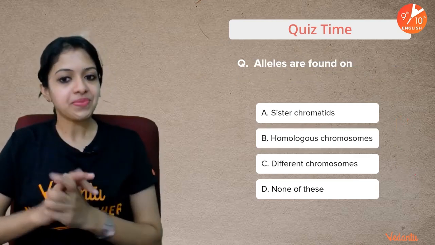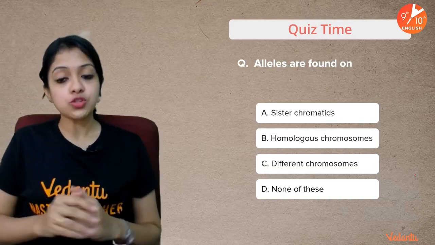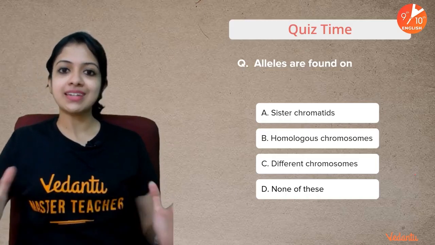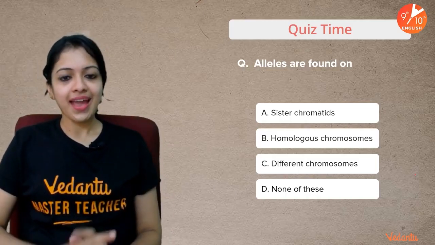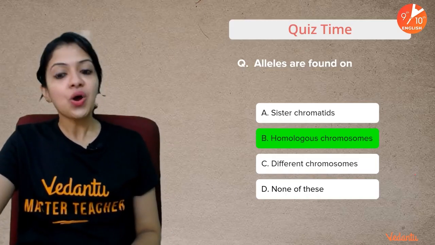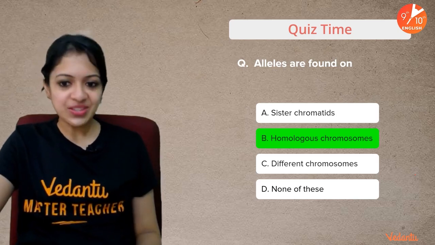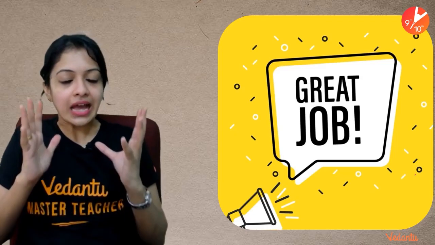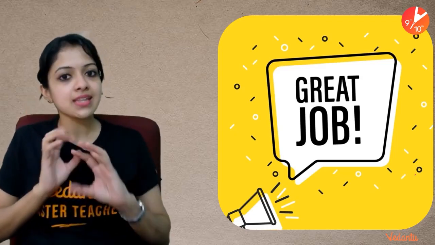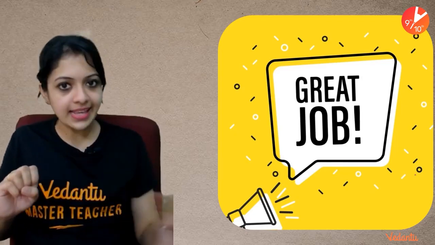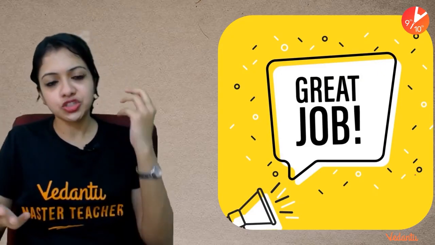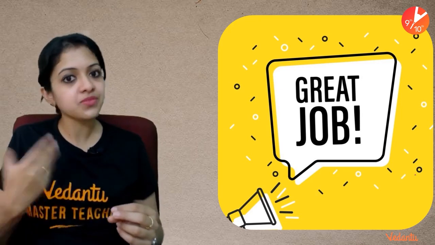Okay, and comes the next question. Alleles are found on sister chromatids, homologous chromosomes, different chromosomes, or none of these. Alleles are found on dash. And your time is up. Homologous chromosomes is your answer. Very, very well done, children, because I would strongly suggest you must strengthen your understanding in these basic concepts, because in the next session, I will be using these terms very, very often.